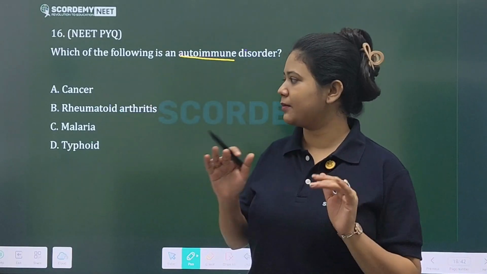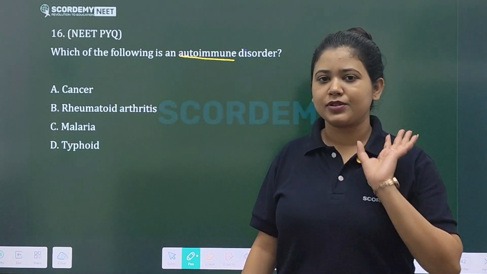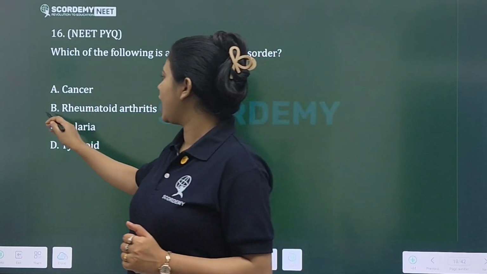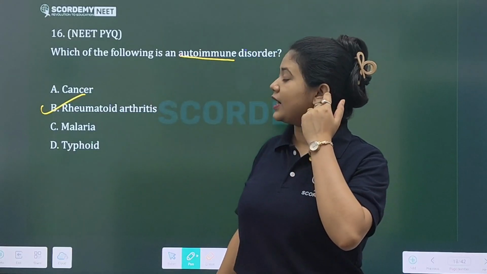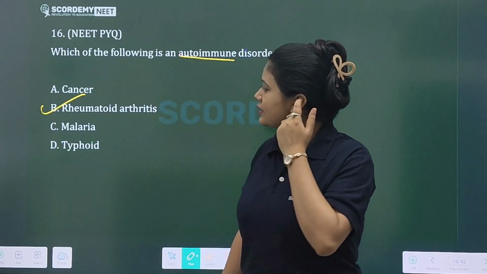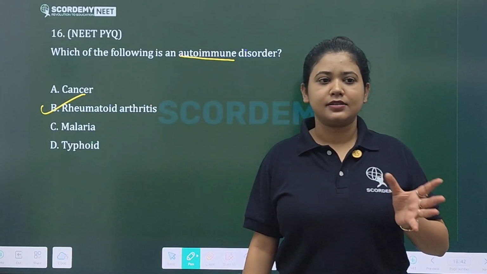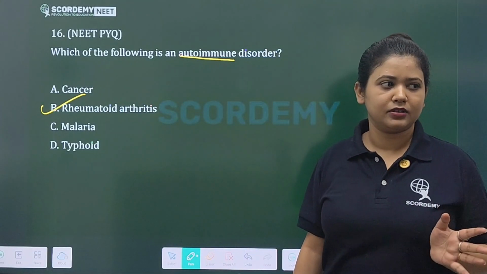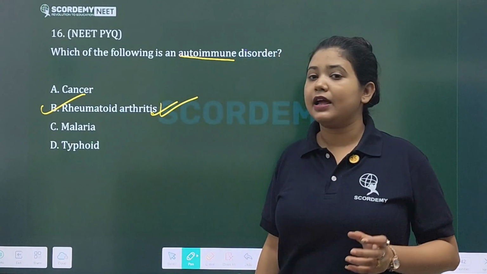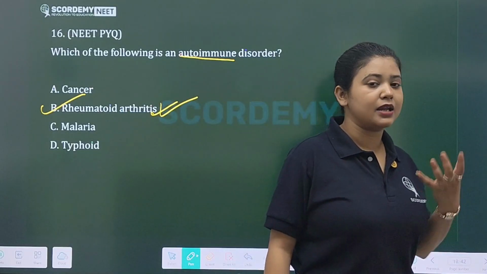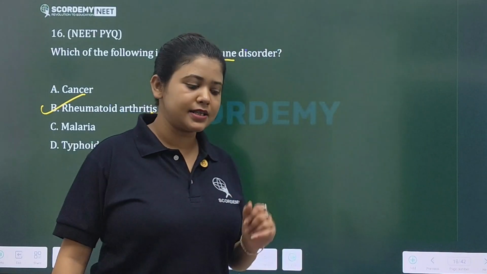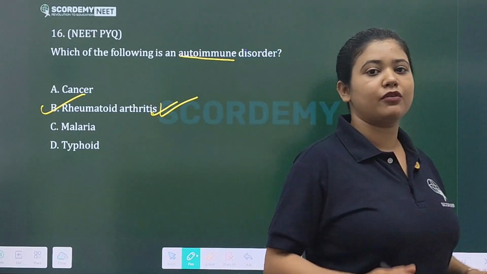So that is autoimmune disorder. Among all these, answer b will be correct: rheumatoid arthritis. What happens here is that your immune cells are unable to differentiate between your body cells and foreign cells, thus it leads to inflammation of your joints.